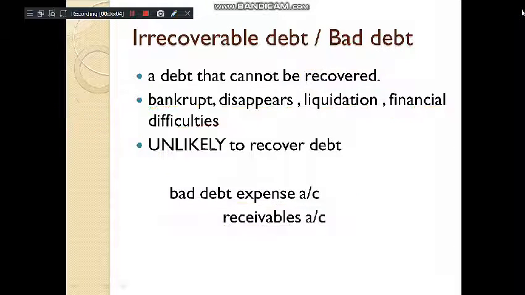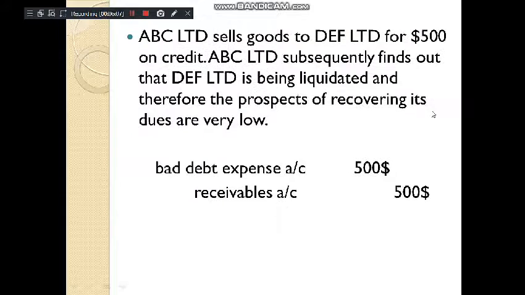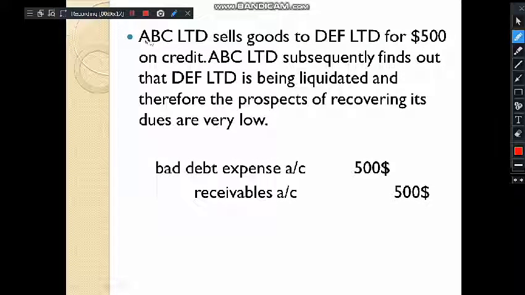So now let's see an example. Let's read out the example first. ABC Limited had sold goods to DEF Limited for $500 on credit. It means there's a receivable in our books from DEF Limited. But eventually we come to know that DEF is in liquidation, and the prospects of recovering dues are very low. It means it's unlikely. So the receivable we have created is $500. To follow the prudence concept,